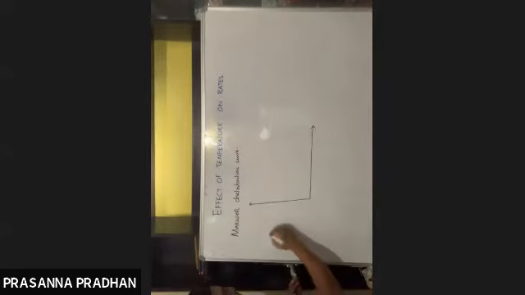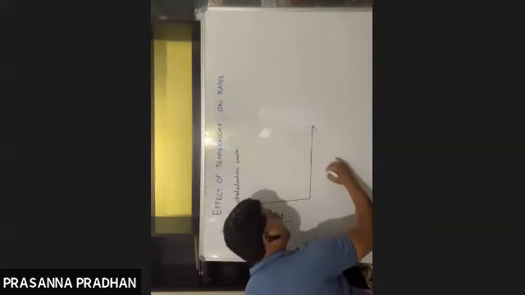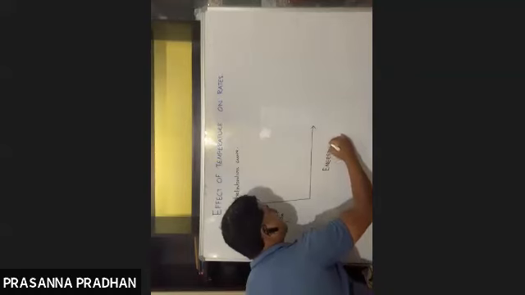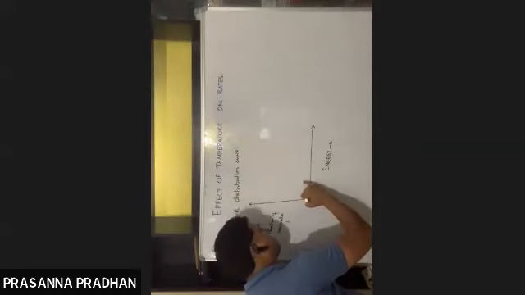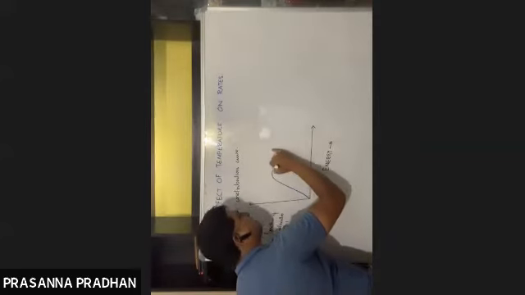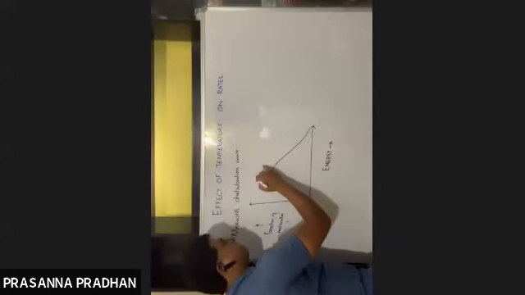Here we'll be plotting fraction of molecules, and here we'll be plotting energy. So what will the curve look like? The curve will somewhat look like this.